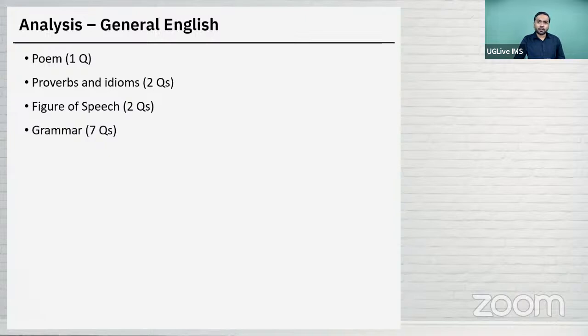There was one nursery rhyme given to us, Baa Baa Black Sheep, and in that one sentence was given, and you need to identify which of the following was acting as a conjunction. Again, not a sentence; it was a poetic rhyme, right? So a poetic line, not very straightforward, not very easy there as well. Then there was one question where a sentence was given, and you need to identify which of the following words were either adjectives or adverbs. So these were the seven questions tested in grammar.